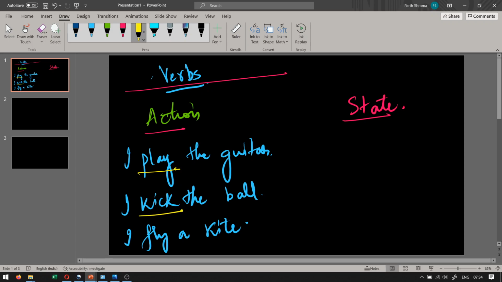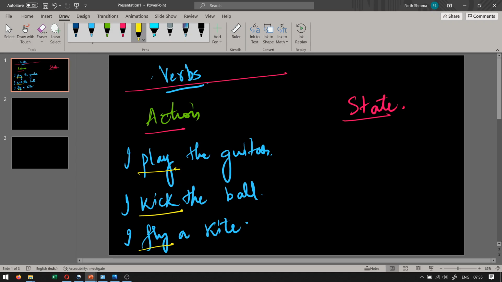That is why the word kick will be the verb and it will be an action verb. I fly a kite. An action is happening. You can visualize me, you can think in your head of me flying a kite. That is why these verbs will be called action verbs. So any verb which describes an action and you can think of that action happening as you read that sentence, that verb will be called an action verb.